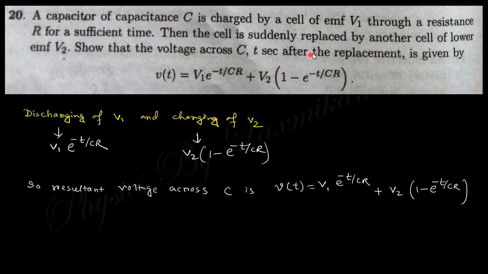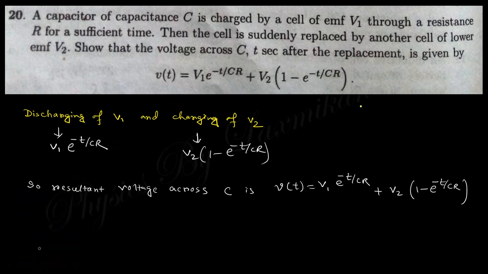Actually there are two factors. One is that after charging with voltage V1 it will decay, and there is another voltage V2 added which will help charge this capacitor. So V1 is actually used in the expression of discharging, and V2 helps in charging.